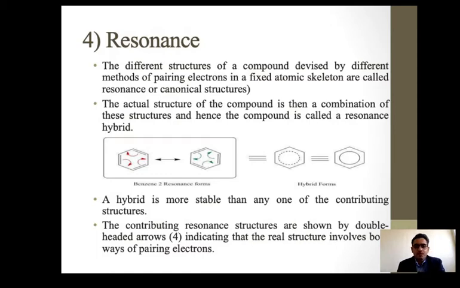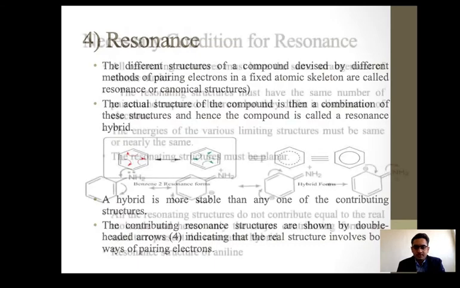A hybrid is more stable than any one of the contributing structures. The contributing resonance structures are shown by double-headed arrows. These two structures are equal, which is the meaning of the arrow, and the molecule is continuously resonating from one structure to another and back. That is resonance.